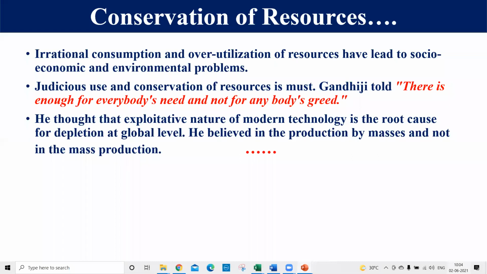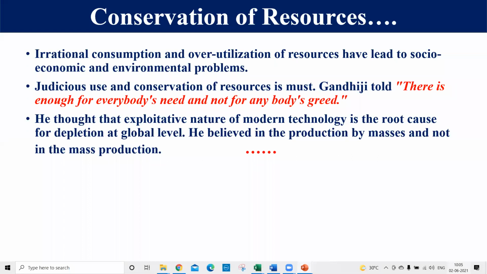And whenever, my dear student, we overutilize anything, that thing is going to be finished. If our resources are overutilized and the consumption of resources is irrational, it creates a lot of economic and environmental problems before us, right students? So we have to use these resources in a very judicious manner.